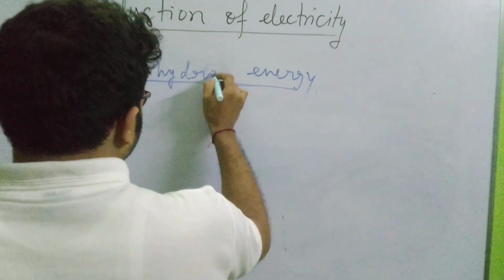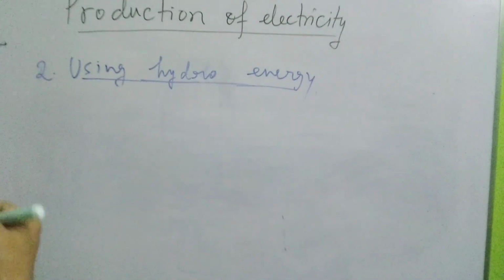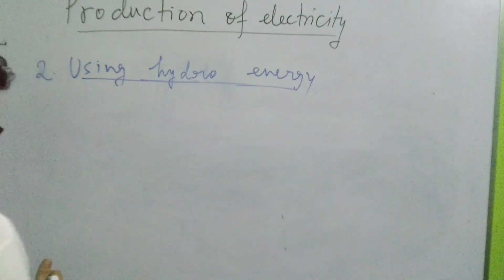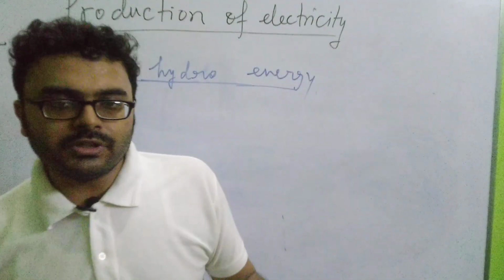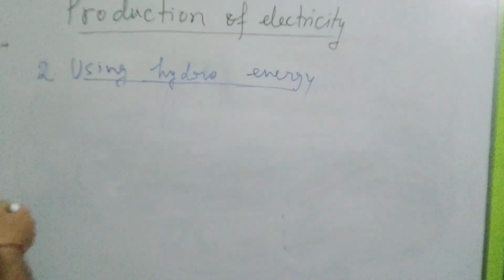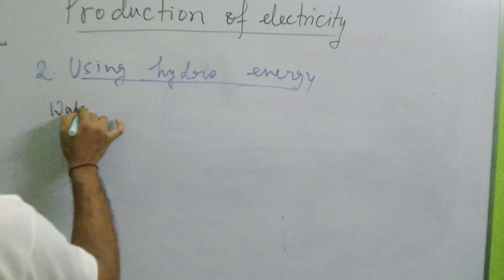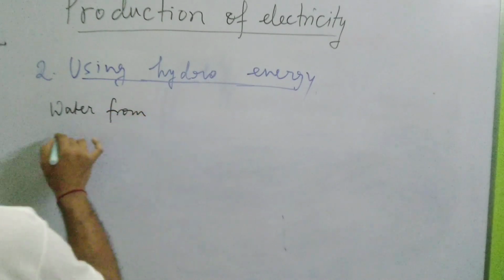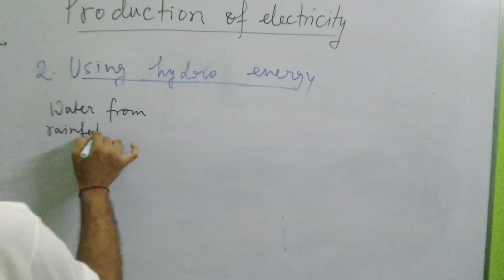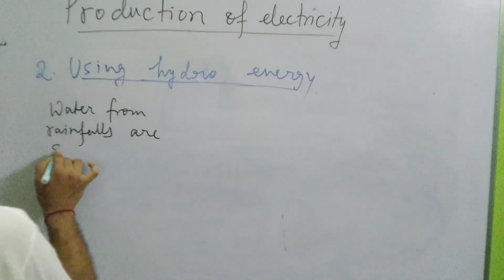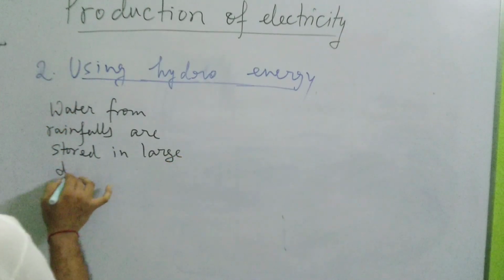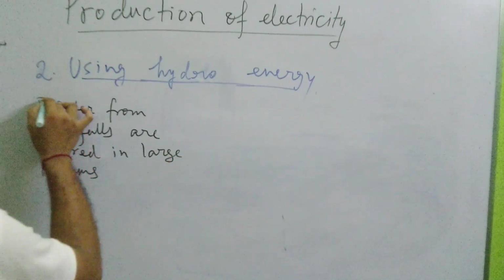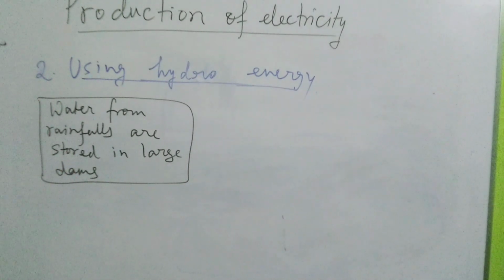So what is hydro energy? Basically it is nothing but the energy of the flowing water. So what is being done here? When there is heavy rainfall, the water from the rainfall is stored in large dams. This is the first step: water from rainfall is stored in large dams.